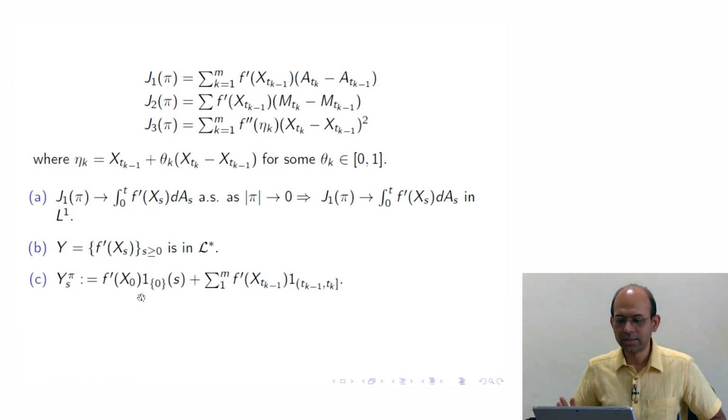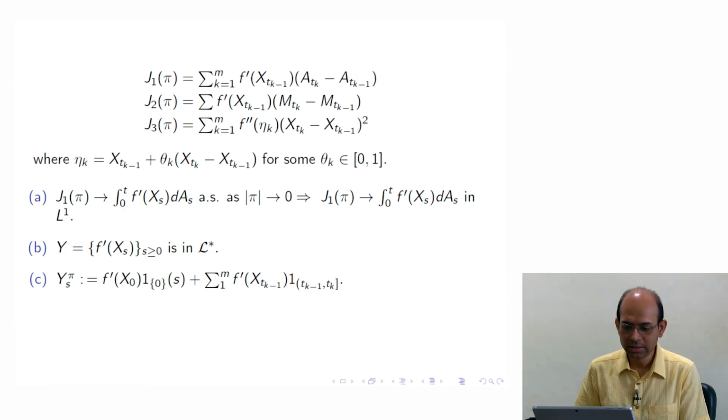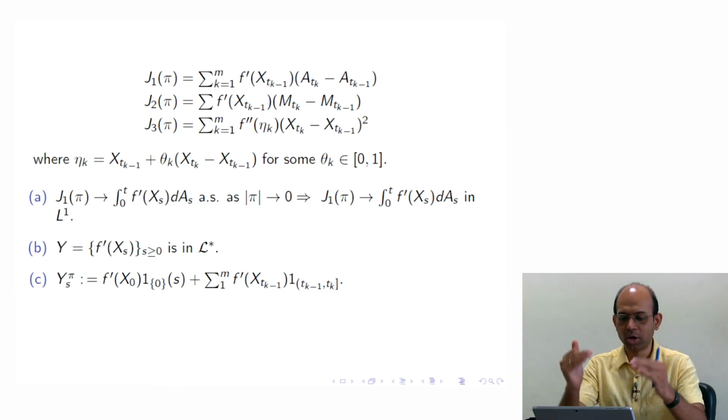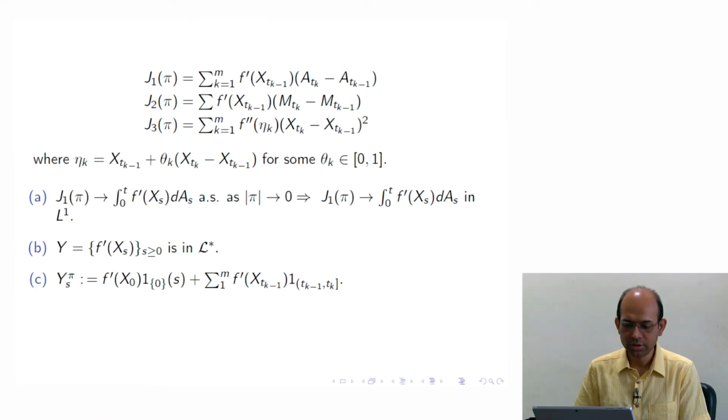So we are properly in the setting that this is now a sequence of simple processes which is converging to Y.